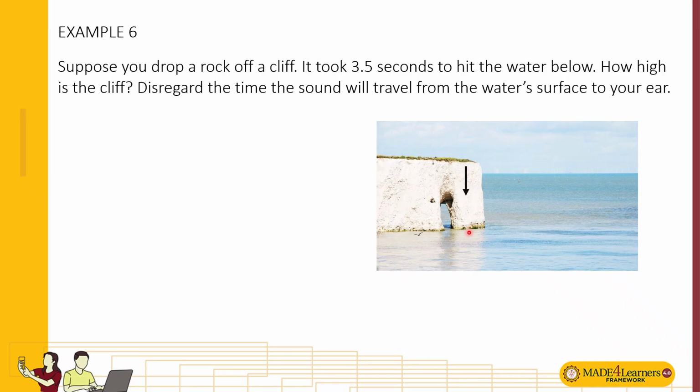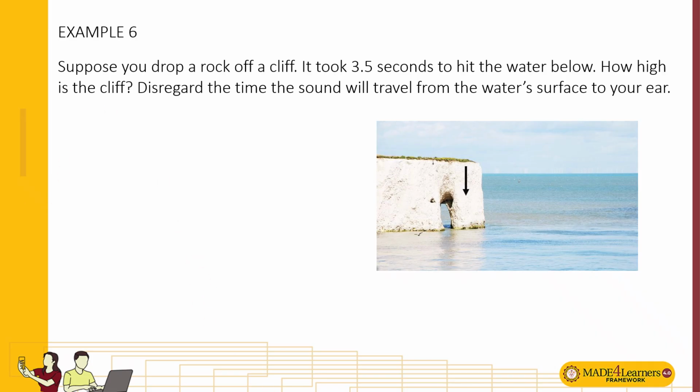So how high is the cliff? And disregard the time the sound will travel from the water surface to your ear. So we assume we disregard the time it takes for the sound waves to travel to the observer's ear. So we have to get how high is the cliff, or how far the rock has moved vertically.